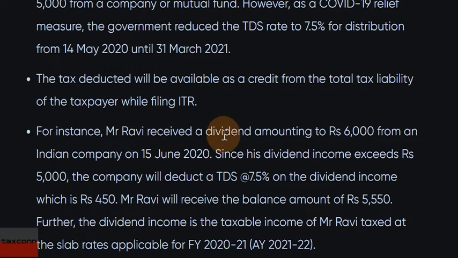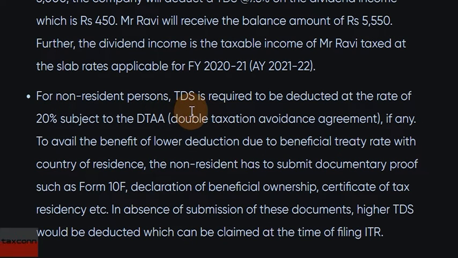For example, if your dividend income is 6,000 during the COVID period, the TDS deductible would be rupees 450 at the rate of 7.5%. For non-resident persons, TDS is deductible at the rate of 20% subject to DTAA, and they have to submit documentary proof in Form 10F, and if the documentary proof is not submitted, higher TDS would be deducted.